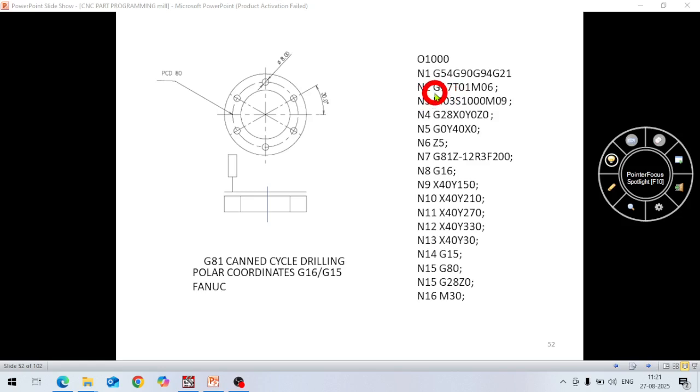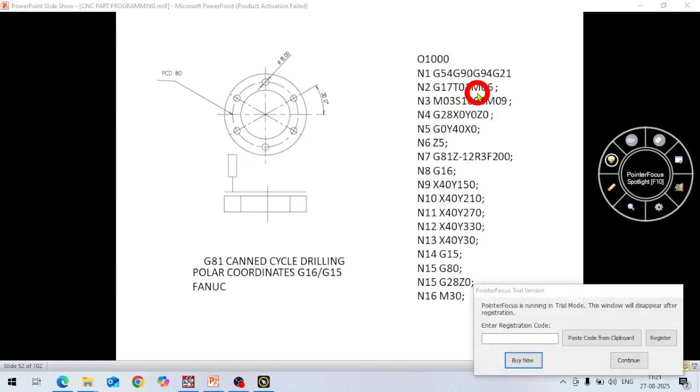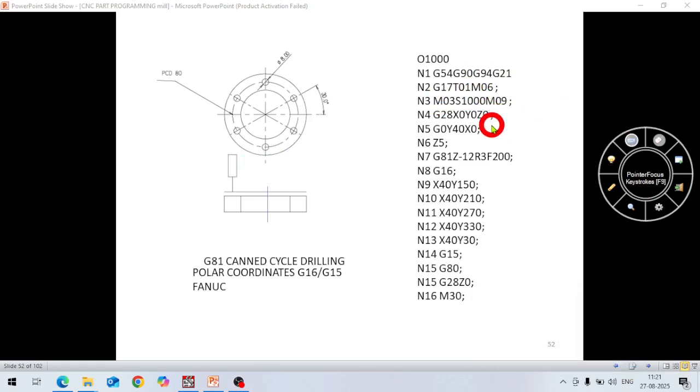In XY plane we call T01, tool number 1. This tool we have called with M06. M06 is for a tool call, T01 M06. We have called tool number 1. And then in next line you see N3, M03. M03 is spindle on clockwise. S1000, S is RPM of the cutter, RPM of the drill. This is 1000. And M08 is coolant on.